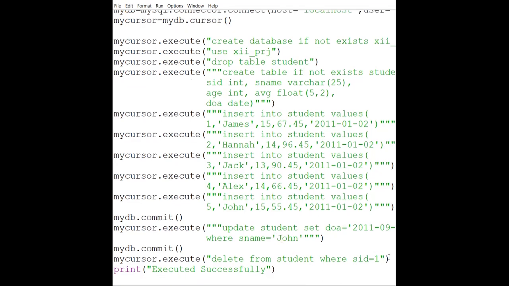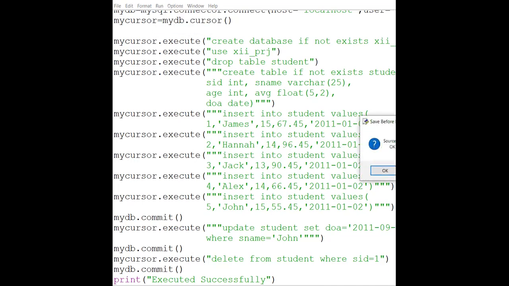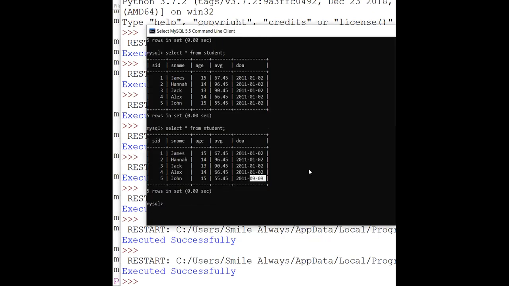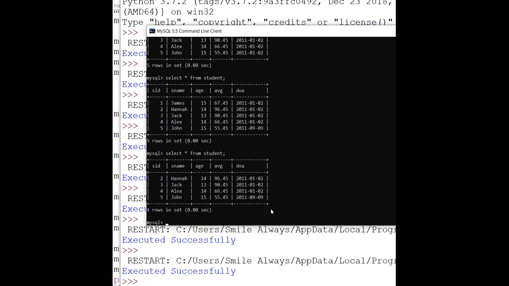So once we have deleted, then again I need to commit this, because as I said, these three are your DML commands, and we wanted to make changes permanent in the database. So therefore it is compulsory to use db.commit. Okay, so when I run this, my first record must be deleted. Executed successfully. Now if I run this, you can see now only 4 records are there. First record has been deleted.